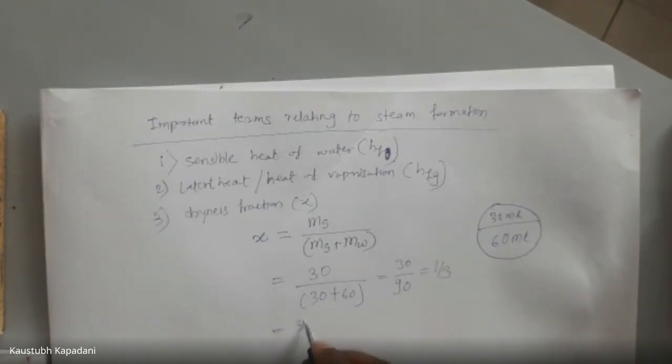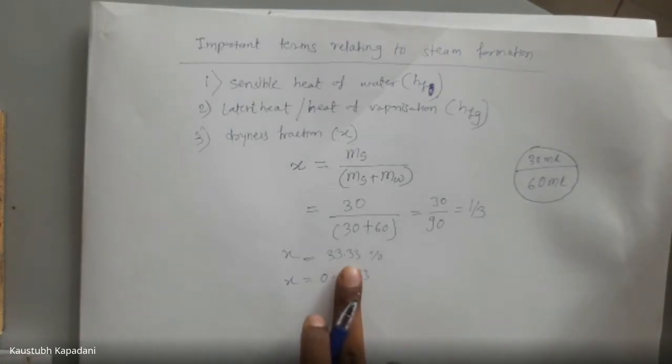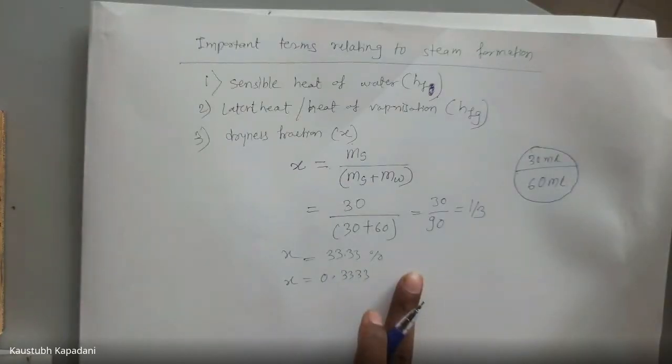So it has 33.33% steam, or X is equal to 0.3333, and the remaining is moisture.